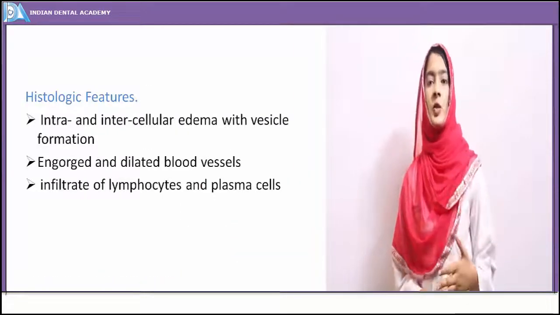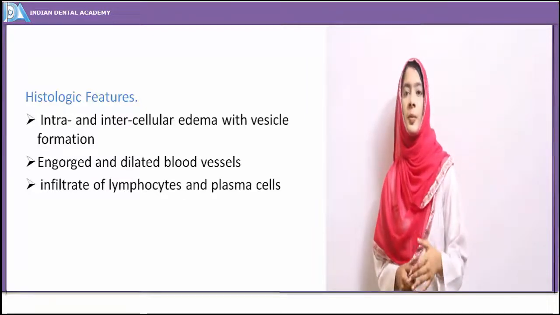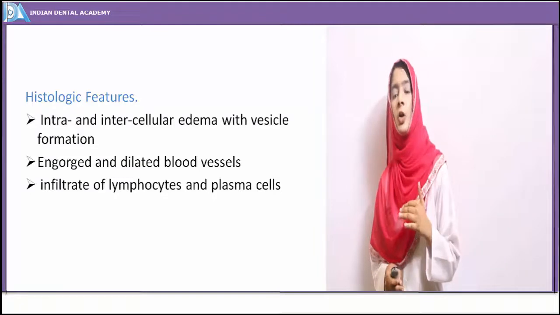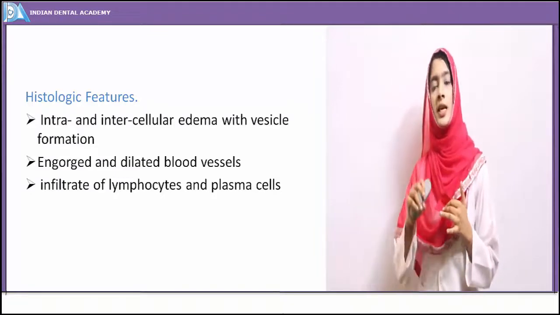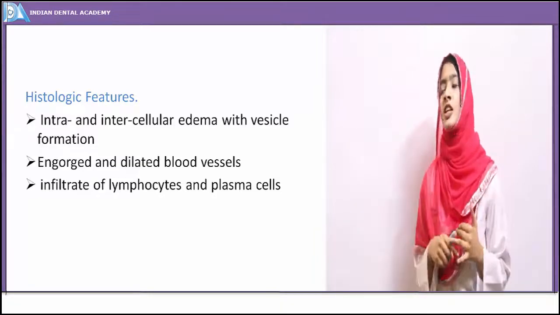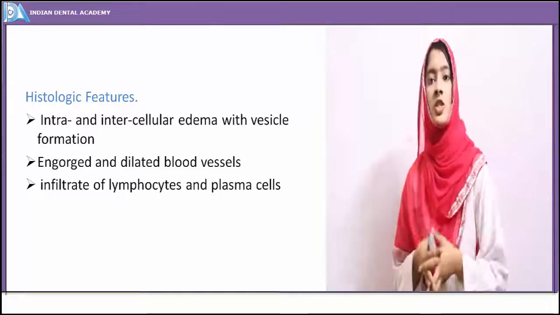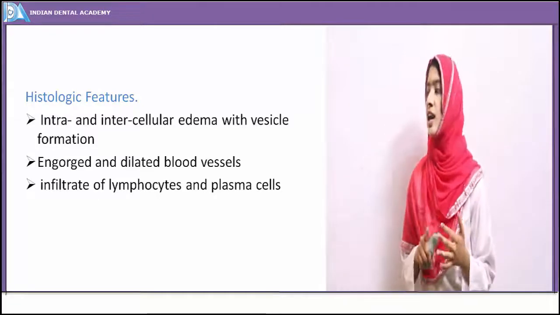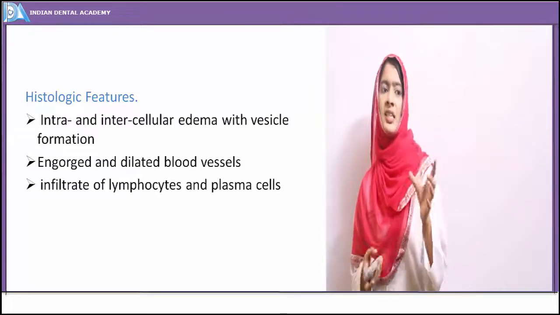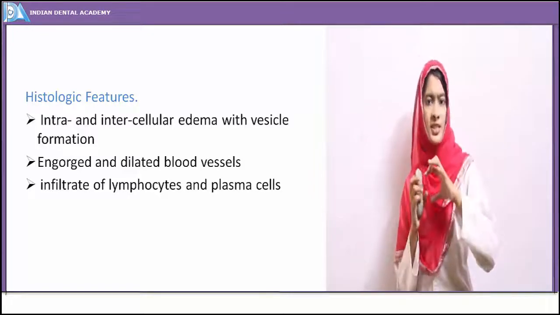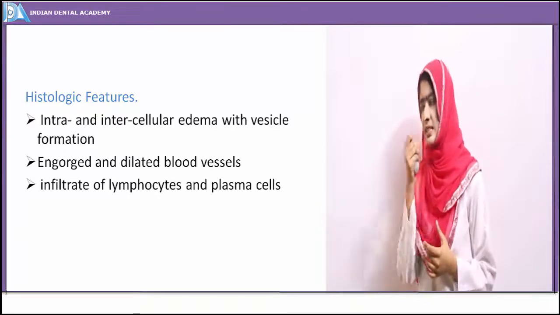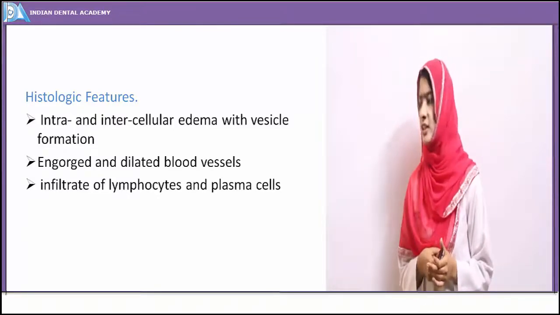The microscopic picture of stomatitis, as I already showed, shows inflammation along with edema. This edema makes the cells appear swollen, and vesicle formation is seen. Both intercellular and intracellular edema occur, that is, edema between the cells and between the epithelium and basement membrane, which shows the vesicle formation.